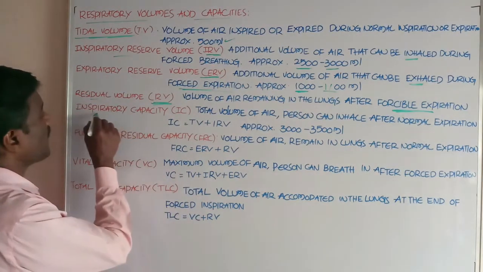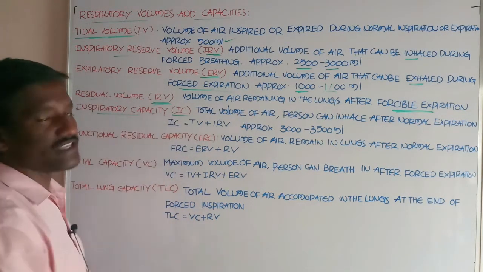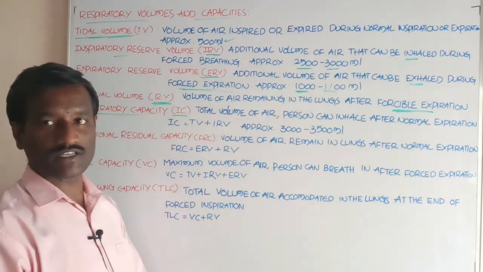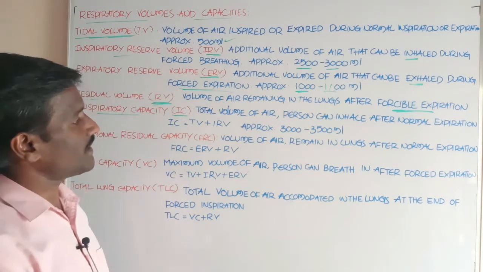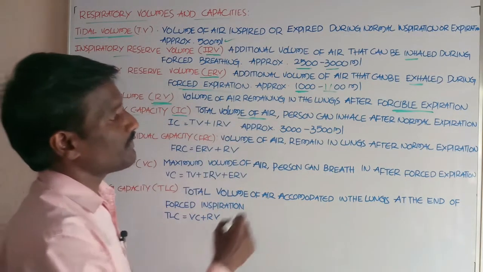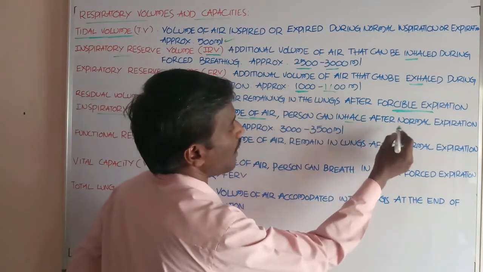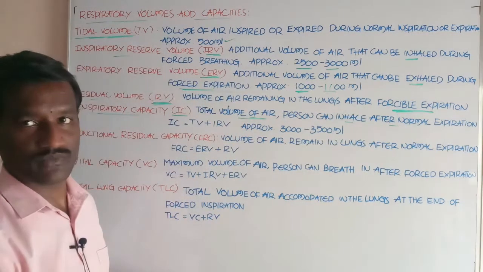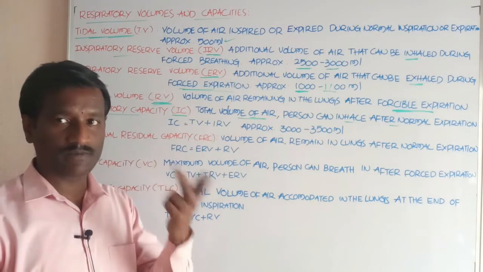Okay, students. Next, inspiratory capacity, IC. What is the meaning of inspiratory capacity? It is the total volume of air a person can inhale after normal expiration.